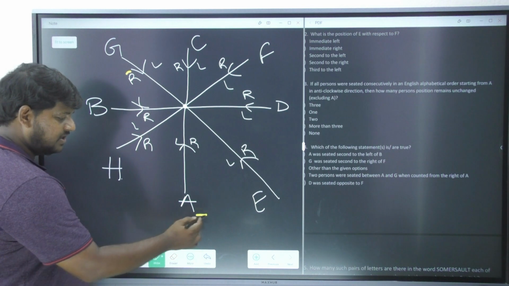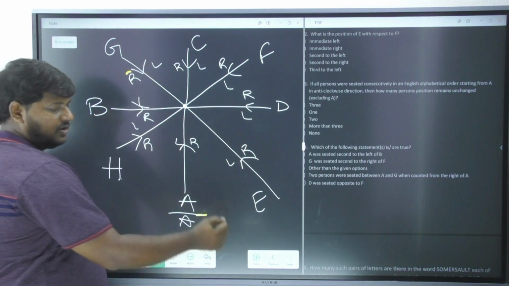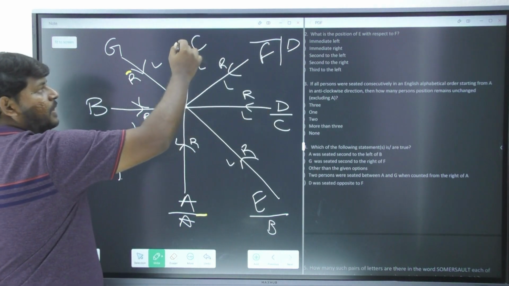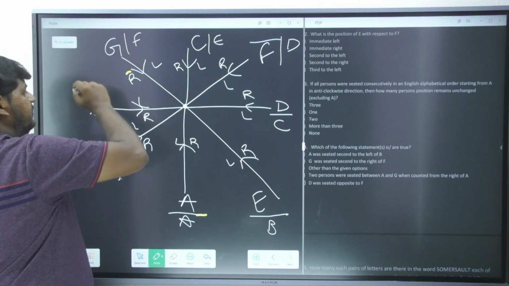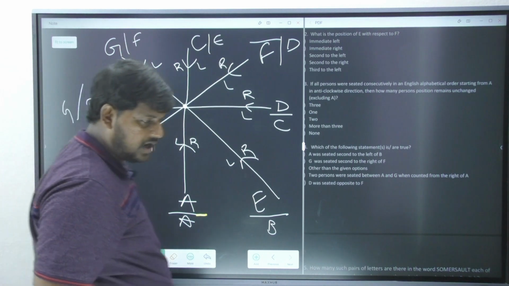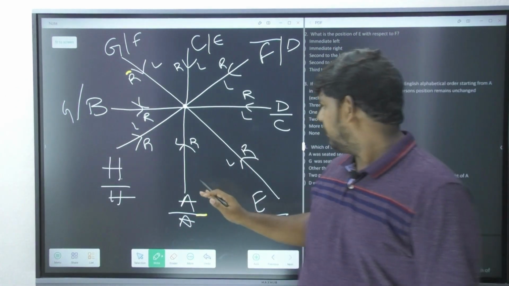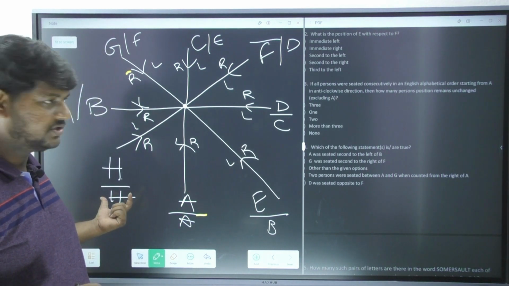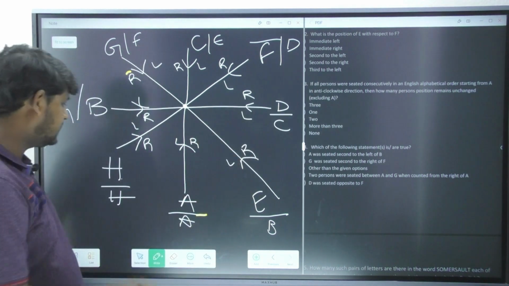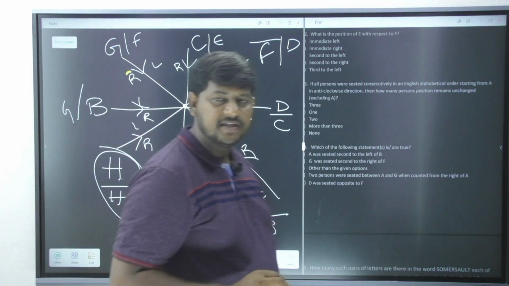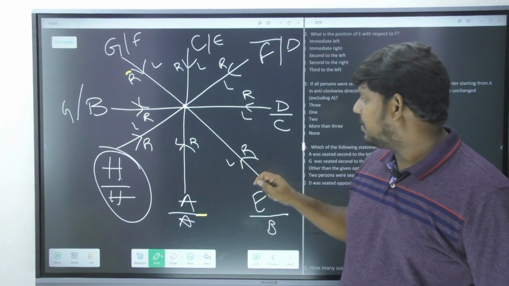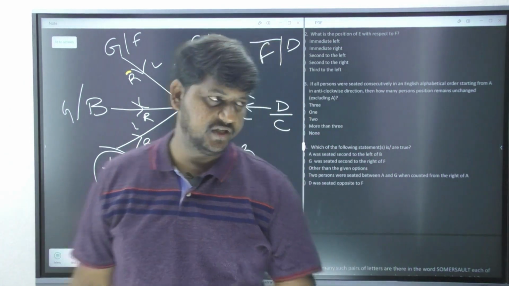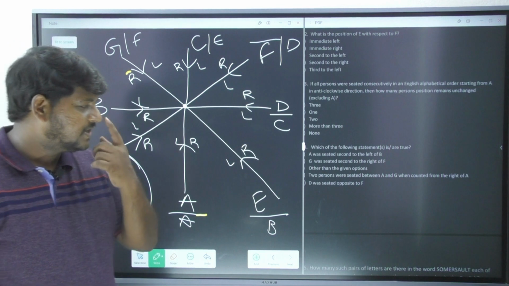So he's just asking us to write down, in the anti-clockwise direction, A, B, C, D, and now E, F, G, H. How many are going to stay in the same position? If you include A, there are 2. If you exclude A, there is only 1, H. So excluding A, only one person is sitting in the same position, that is H. The rest of them are all going to have different positions, but H is going to stay in the same position. Now, which of the following statements are true?